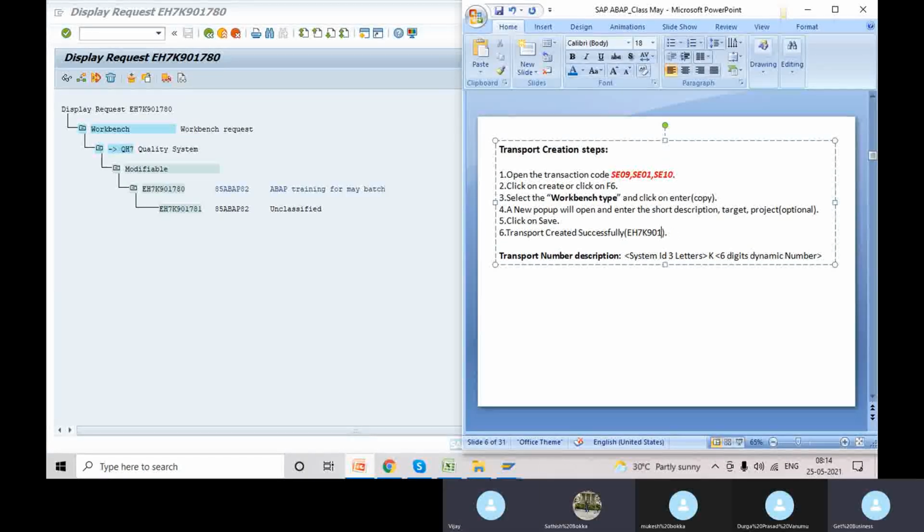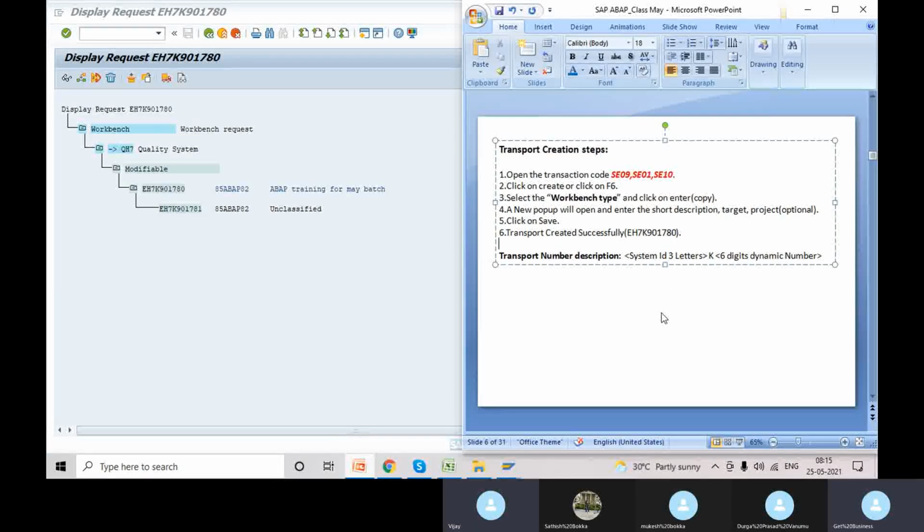In this case, sir, 780 is our transport number, right? Yes, yes. You can also create a new transport with your user ID. We don't have any restriction. We can create any number of transports, no problem. You can see the transport number description: the first three letters are the system ID, K is common, and 6 digits are a dynamic number.